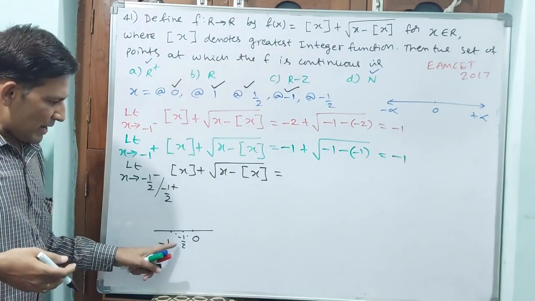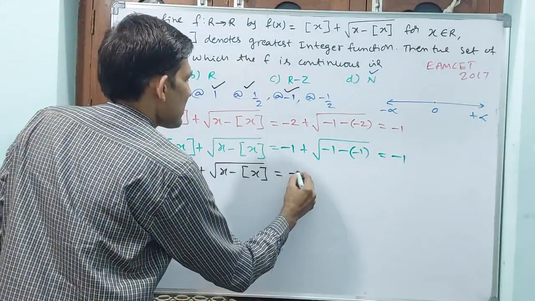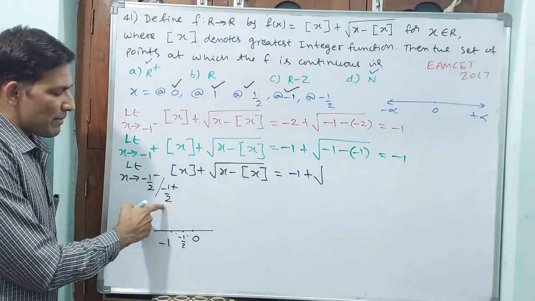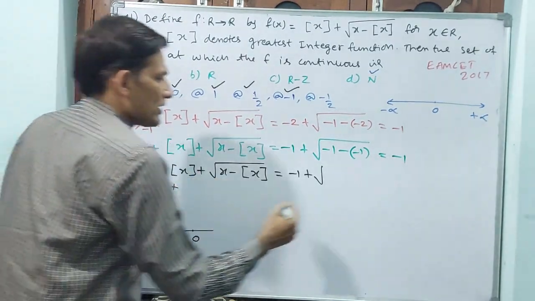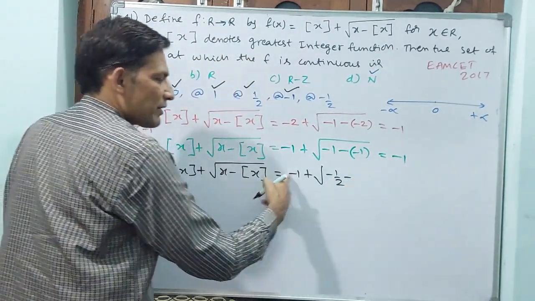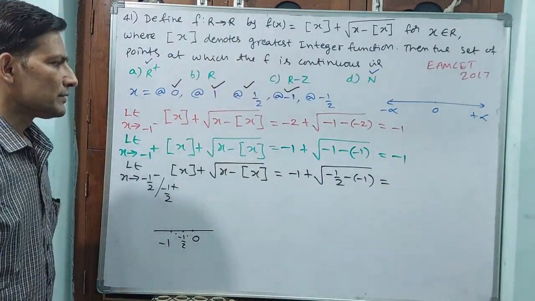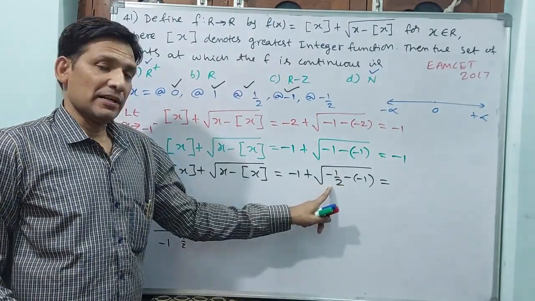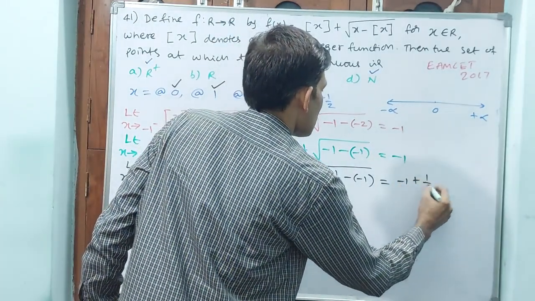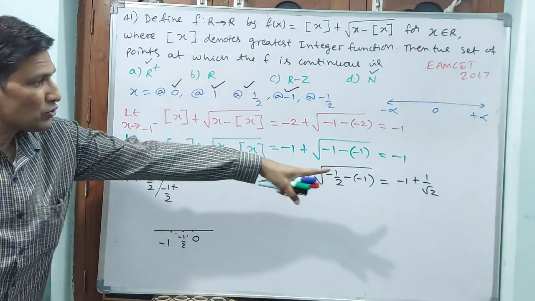So now you tell me, minus 1 by 2 plus or minus 1 by 2 minus, if you give, minus 1 will come. Then you write minus 1 plus square root of. But minus 1 by 2 plus or minus, if you do ordinary function, minus 1 by 2 you have to write. That means here you have to write minus 1 by 2 minus. Again minus 1. Here whatever comes, here that comes. That means minus 1 you write. Now you see, plus 1 minus 1 by 2, 1 by 2 will come. That means, see, minus 1 plus 1 by root 2 will come. This is for minus 1 by 2 minus; for minus 1 by 2 plus also the same thing is going to come.